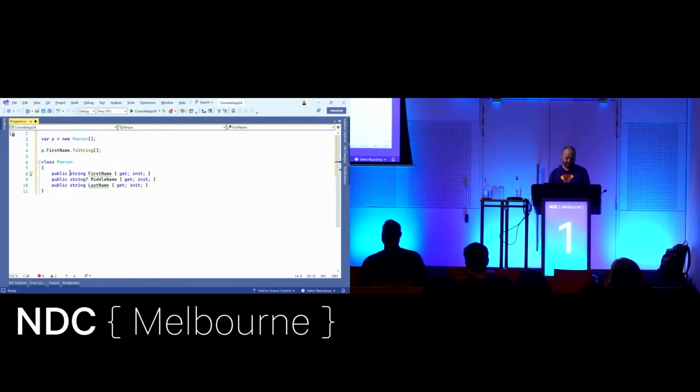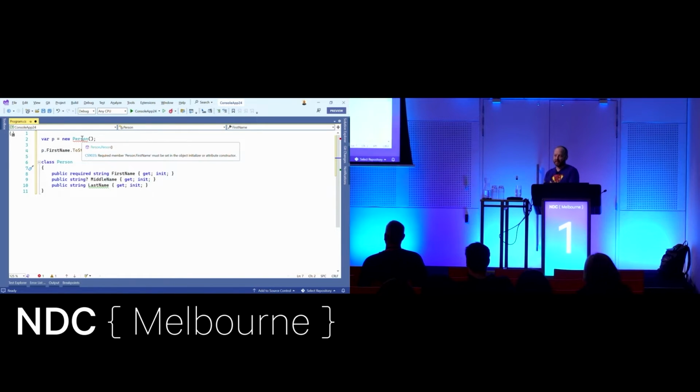So what the required property does, the way I like to think about it is it shifts the blame. You'll notice the squiggle has gone from first name in my class, but it's now on person in my construction of the person. Because rather than the class author having to supply a first name, the required keyword is said, whoever creates this person, they have to provide a first name.